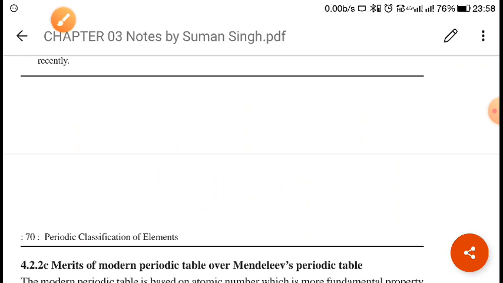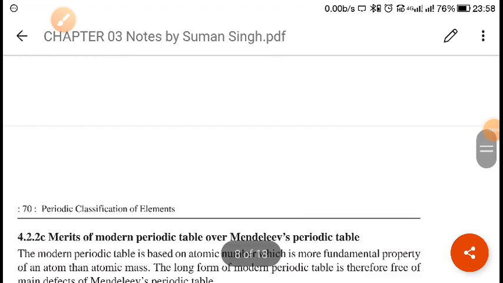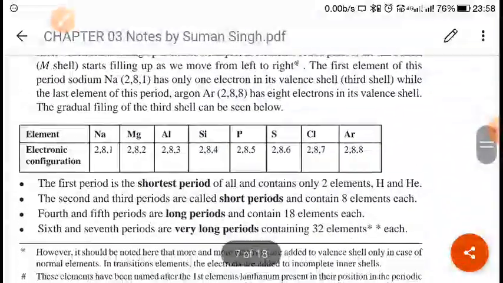When we talk about the F block, it is the same thing: the last electron enters the F orbital, that is why it is called F block element. So this was some of the basic idea about the periodic table.